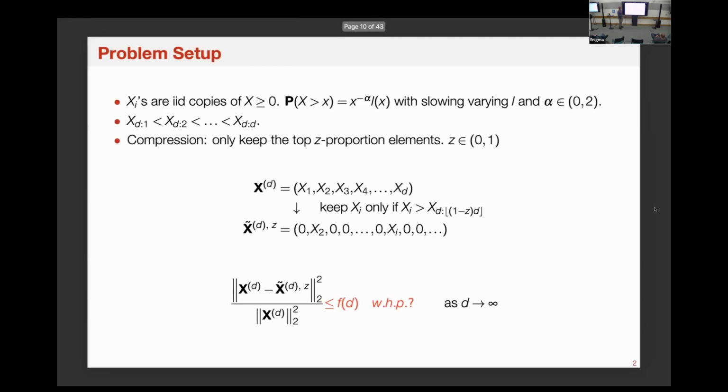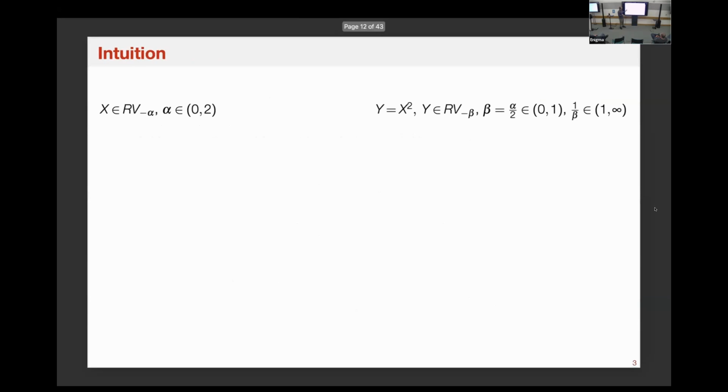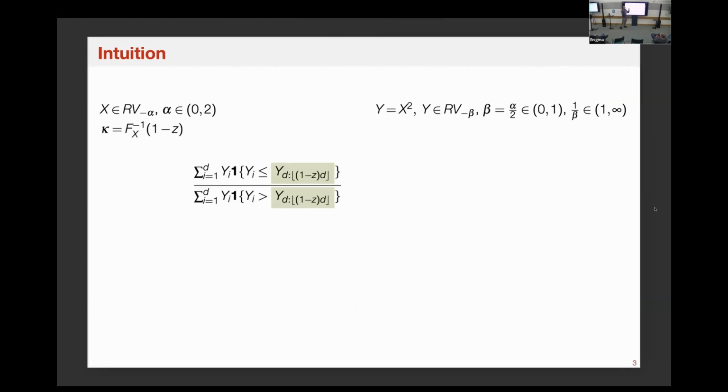So the first thinking here, which is probably obvious, is that this truncation using the empirical quantile should be almost the same as using the true quantile when d is large. Here kappa is the exact, true quantile for the 1 minus z proportion. Again, Y are the squared X. So when we're truncating using the empirical quantile, it should be almost the same as the truncation under the true quantile.